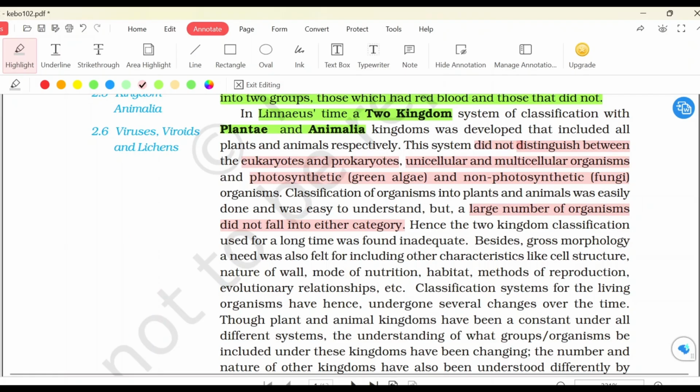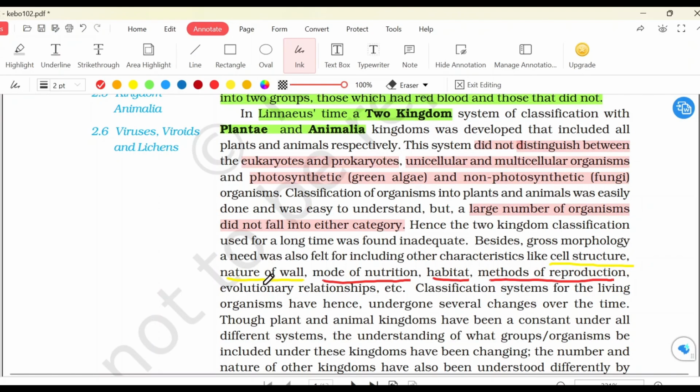Besides gross morphology, a need was also felt for including other characters. What were the other characters? Characters were cell structure, nature of the cell wall, mode of nutrition, habitat, method of reproduction, evolutionary relationship, etc. So classification systems for living organisms have hence undergone several changes over time.